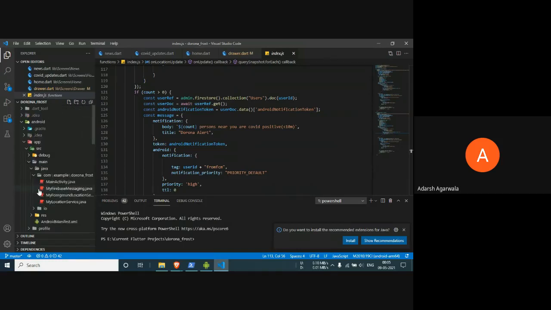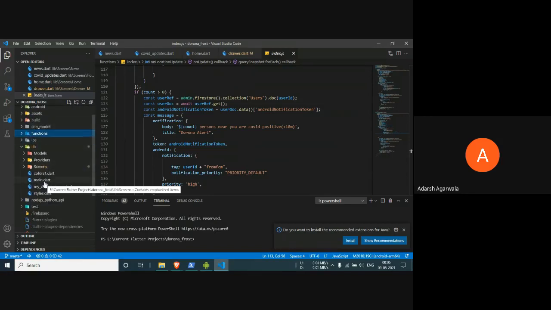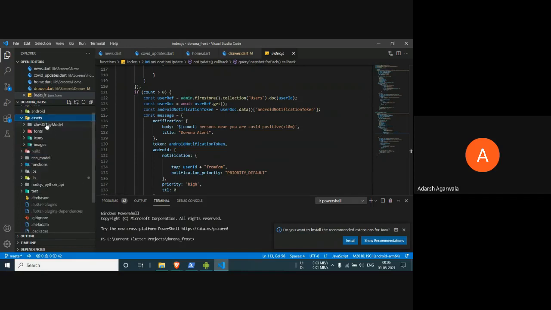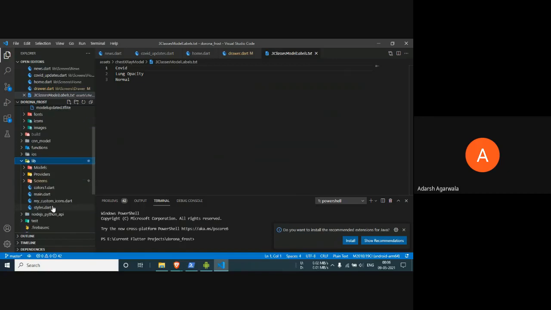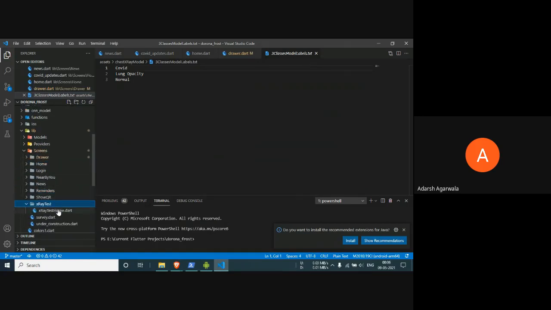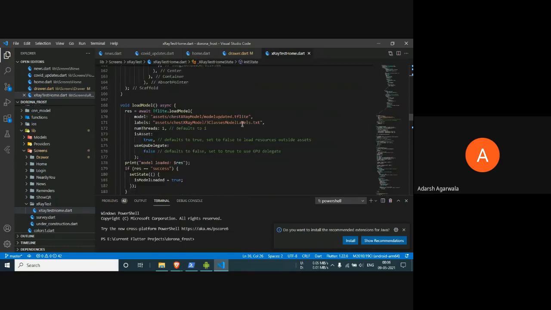For that purpose, we have added a TF Lite model, which converts the TensorFlow model into TF Lite and embeds it directly inside the application. The application checks whether the internet connection is available and fast, and if it is, the data is fetched from the API call; if not, we use the model already available inside the application. The best thing about this is that if we retrain the model with a better data set, we don't have to publish newer versions of the application on the Play Store again and again. As we can see here, this function is used.